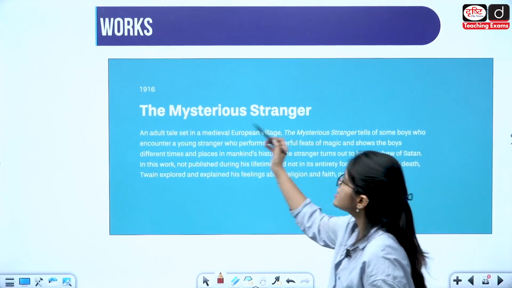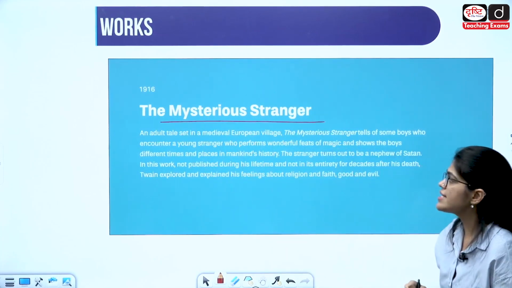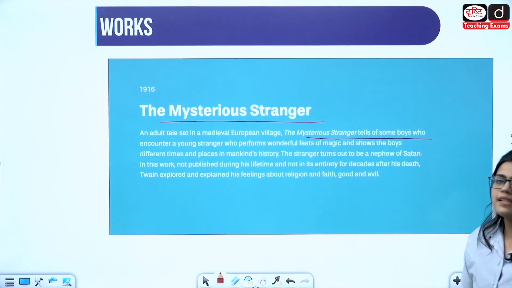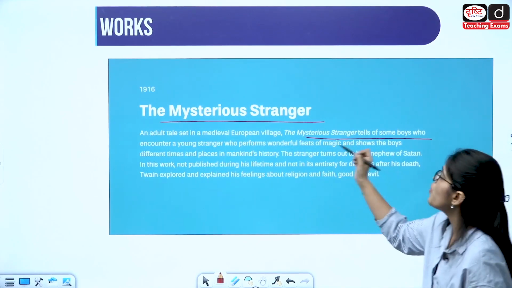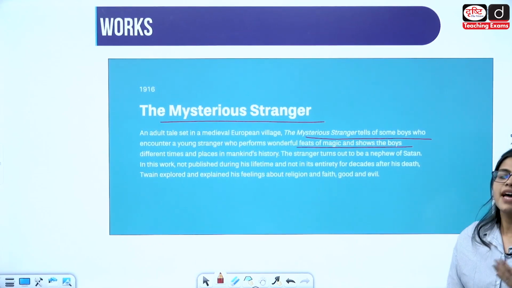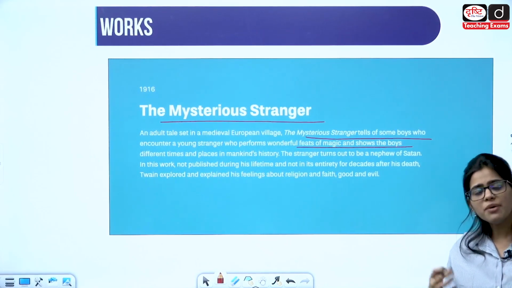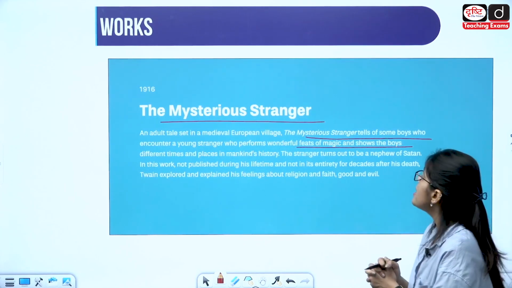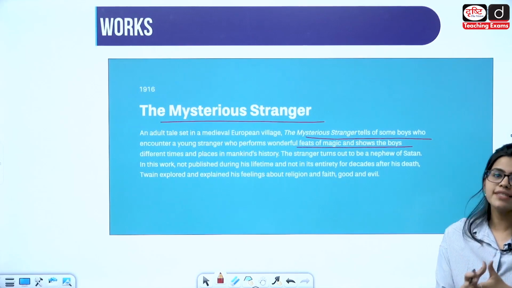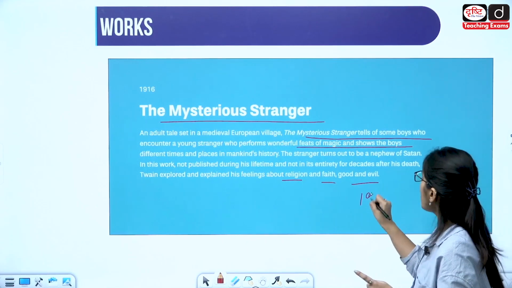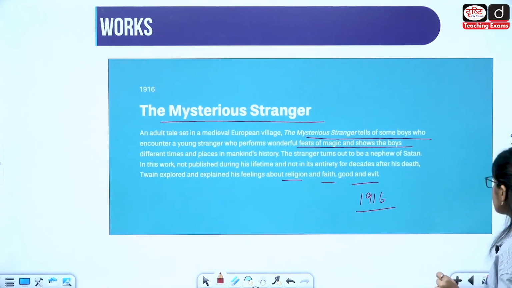Then we have The Mysterious Stranger. The Mysterious Stranger is an adult tale that is set in a medieval European village. It basically tells the story of some boys who encounter a young stranger who performs wonderful feats of magic and shows the boys different times and different places that are seen in the history of mankind. So using the old flashback technique and many different magical techniques, there will be a magician who will showcase the world to these boys. He will talk about religion, faith, good, evil, etc. This work is coming out in 1916, The Mysterious Stranger.